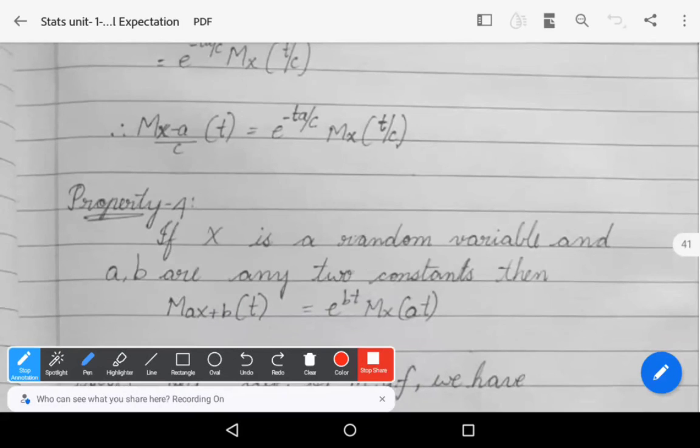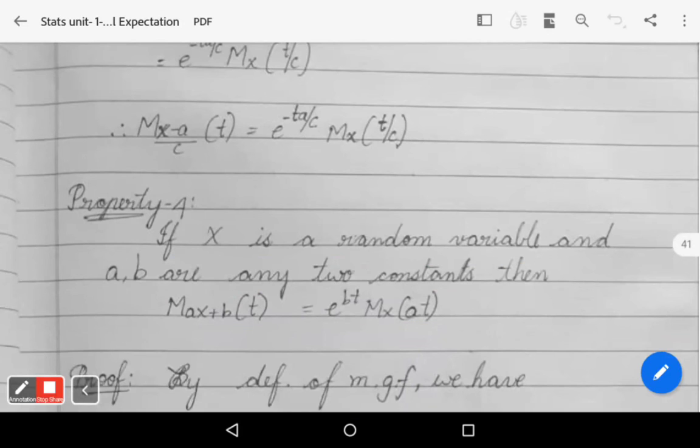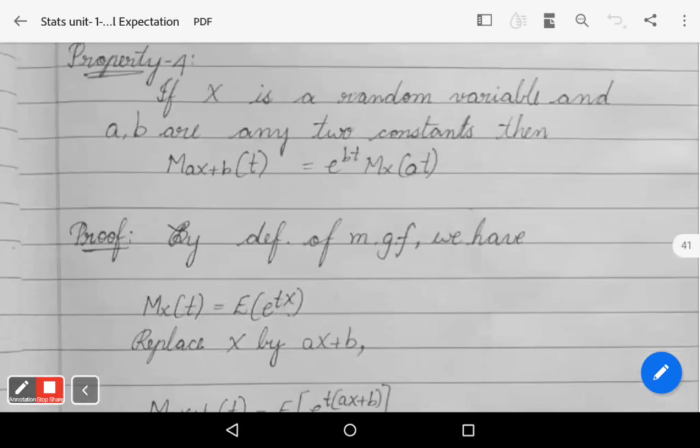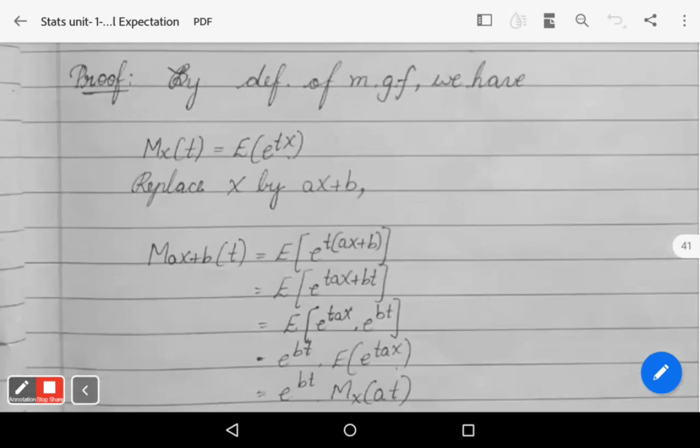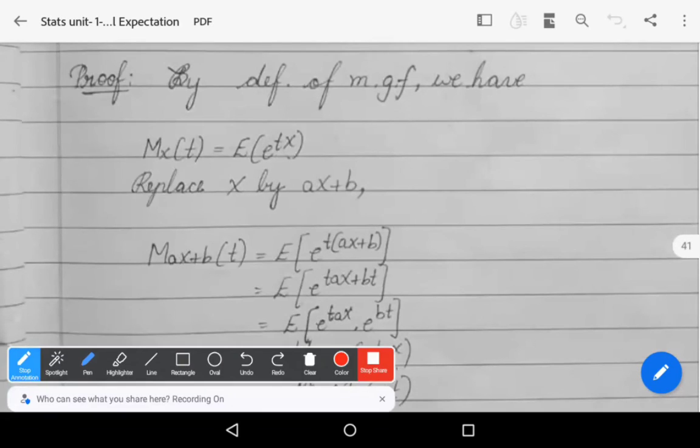If capital X is a random variable, and a, b are any two constants, then M of (aX plus b) at t is equal to e^(bt) times M_X(at). Again, a very simple proof. By the definition of MGF, M_X(t) is equal to the expectation of e^(tX).